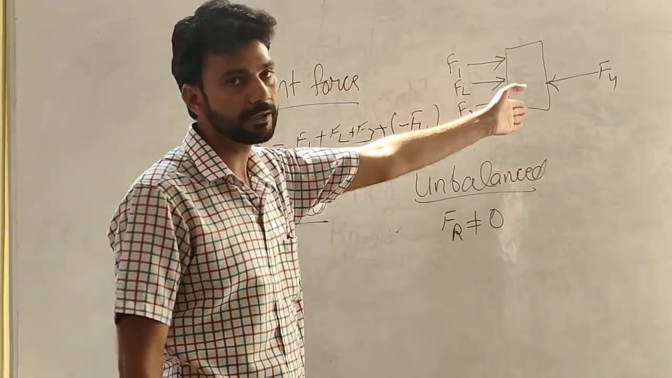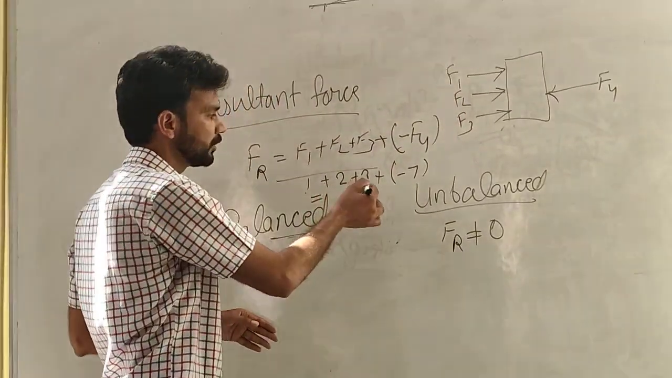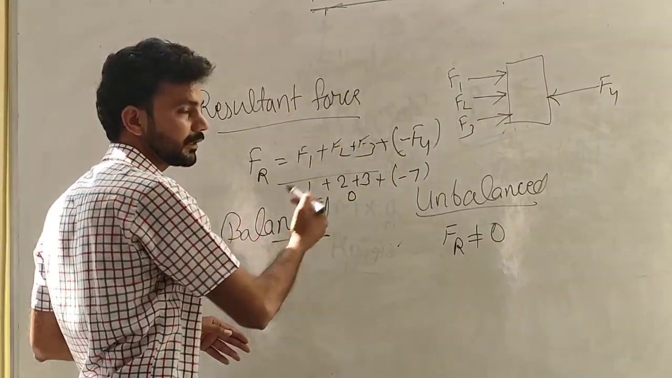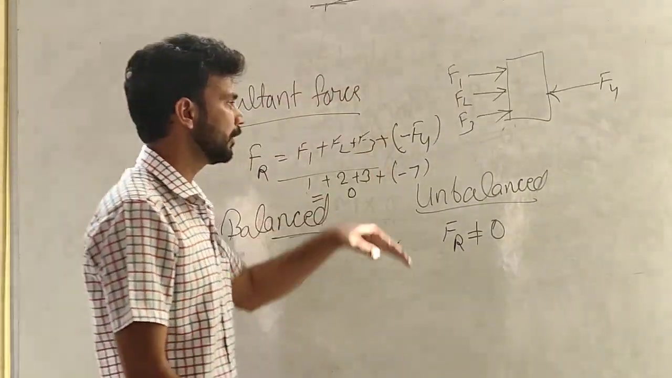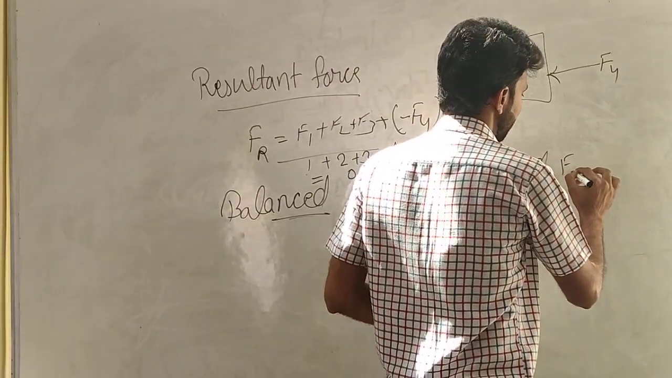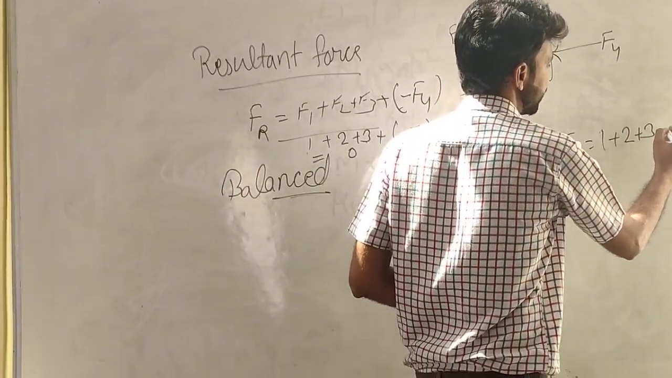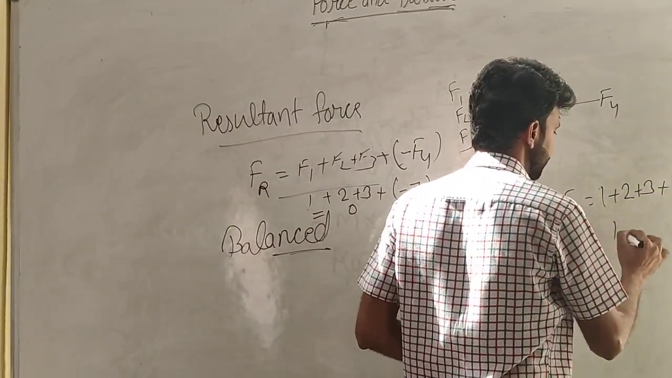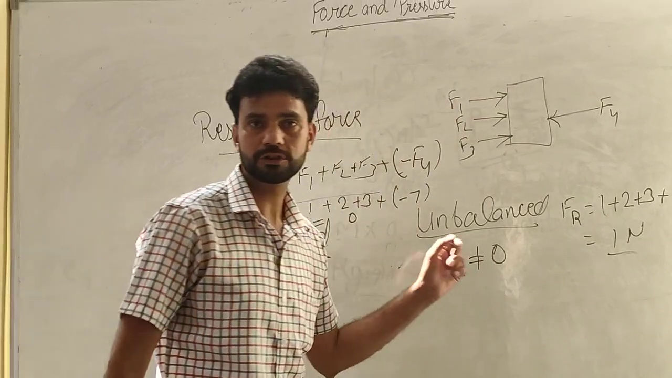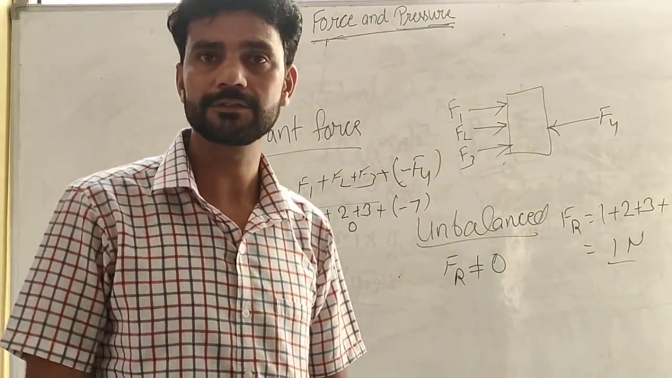By this example we can see: if the values of F1, F2, F3 are 1, 2, 3 and F4 is 6, then the resultant will be 0. So these forces are known as balanced forces. If the value changes, and F1 is 1, F2 is 2, F3 is 3, and the value of F4 is 5, then here we will get 1 Newton. The resultant force is not equal to 0. Now these forces are known as unbalanced forces.